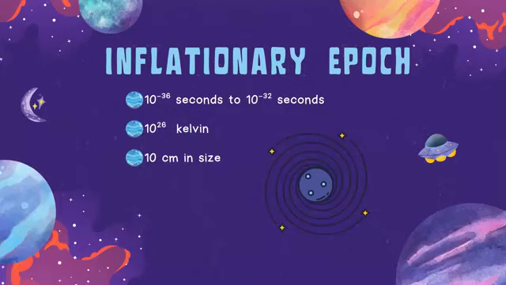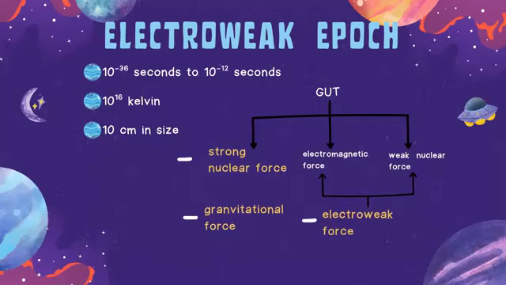This epoch was also overlapped with another epoch, which is the electroweak epoch. This epoch also started from 10 to the power minus 36 seconds and lasted until 10 to the power minus 12 seconds. Here the Big Bang was still expanding and the temperature was 10 to the power 16 Kelvin. It was still 10 centimeters in size.